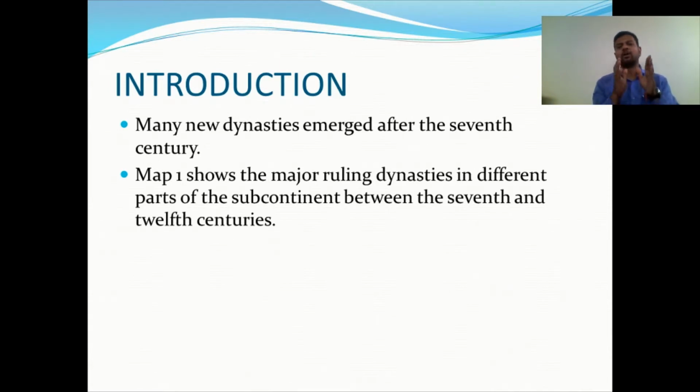So different parts of the subcontinent means India. Map 1 shows the major ruling dynasties in different parts of the subcontinent between the 7th and 12th century.